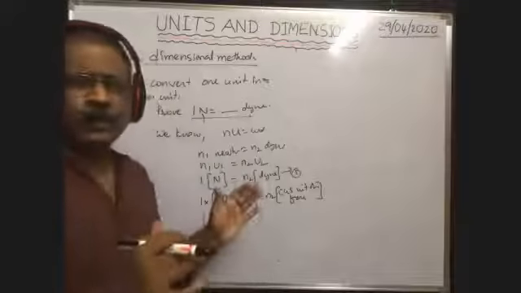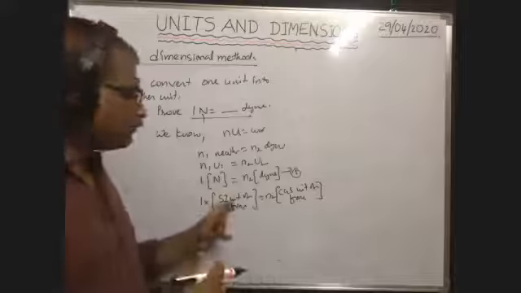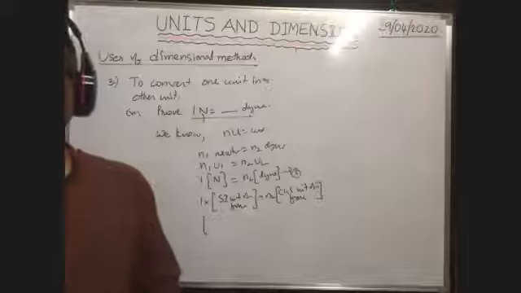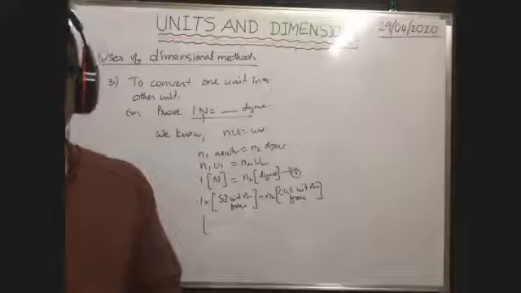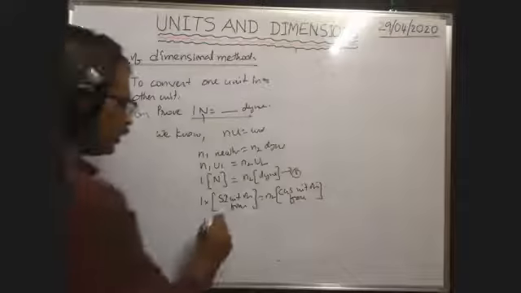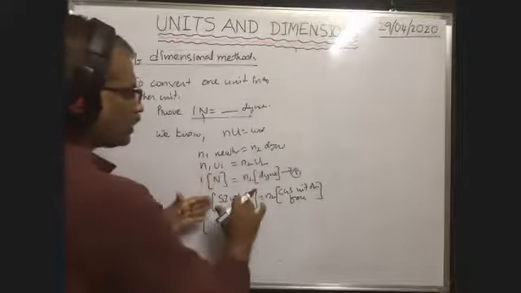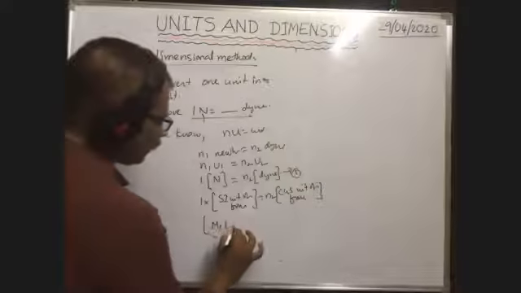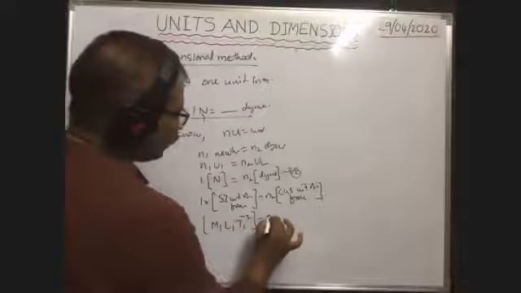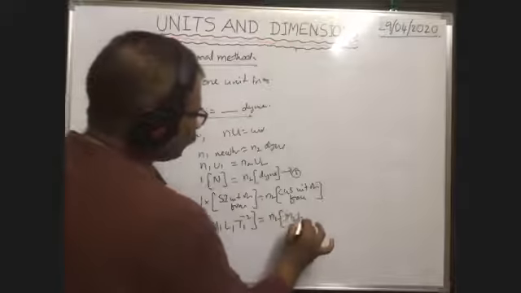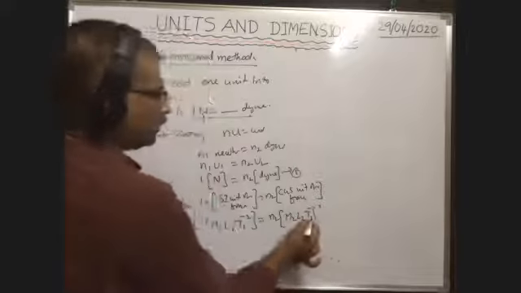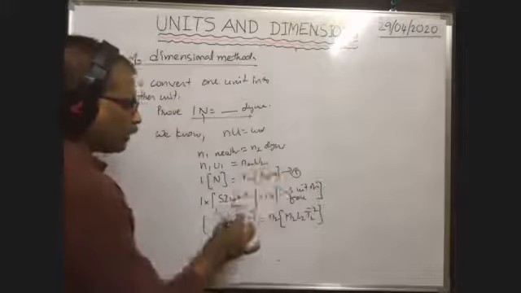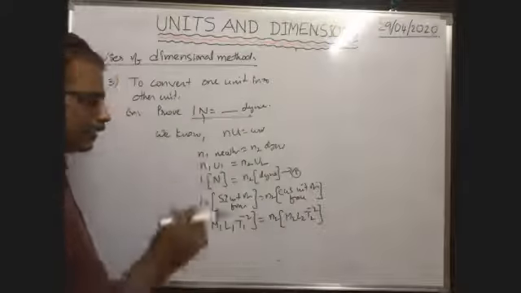Both are the same, MLT to the power of minus 2 only, because the unit of force can be represented by the dimensional method as MLT to the power of minus 2. That's why you write, to distinguish the units of force in both systems, M1 L1 T1 to the power of minus 2 is equal to n2 into M2 L2 T2 to the power of minus 2. It is the dimensional formula of force in CGS unit, and the other is the dimensional formula of force in SI system.